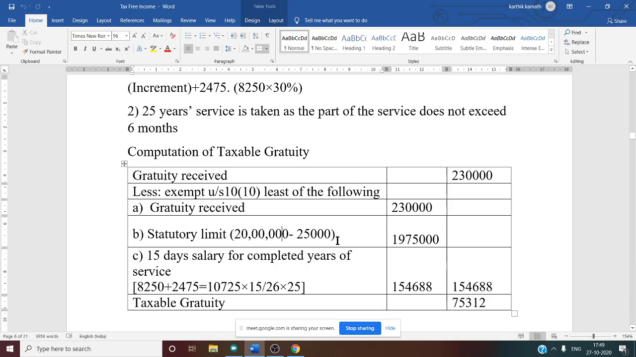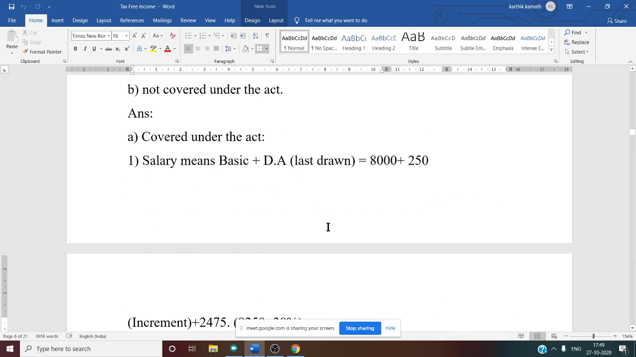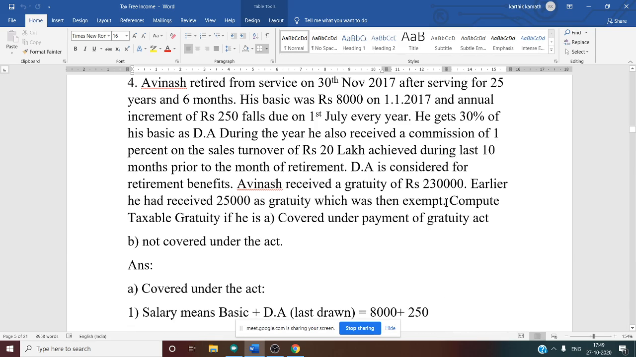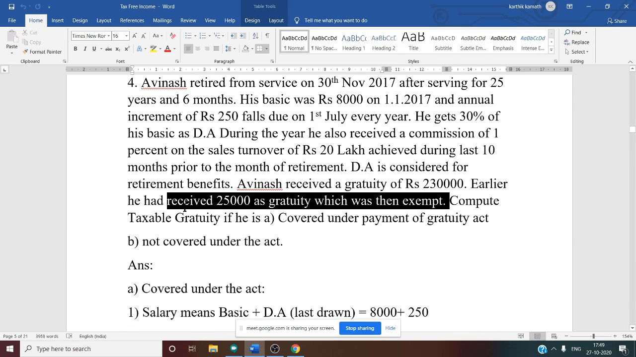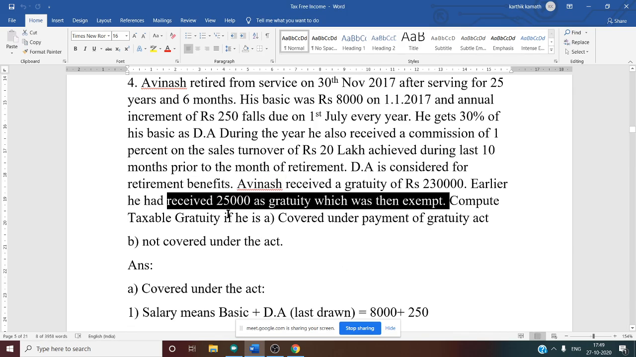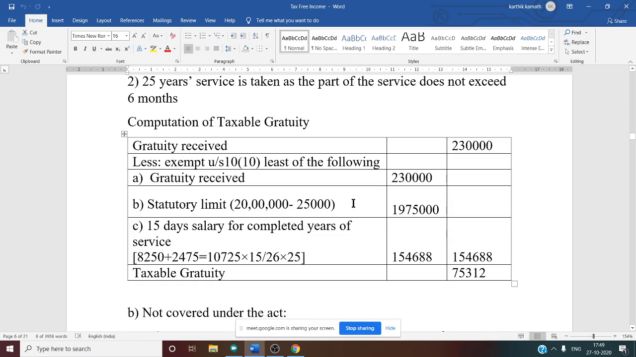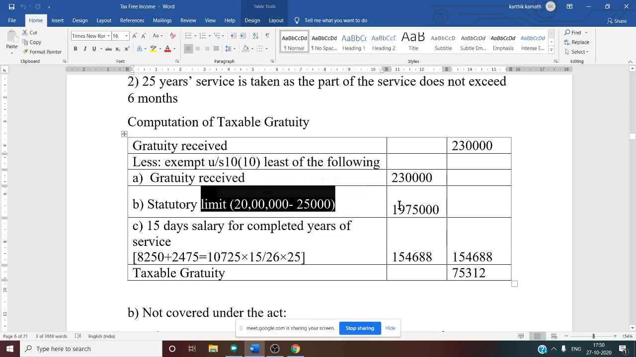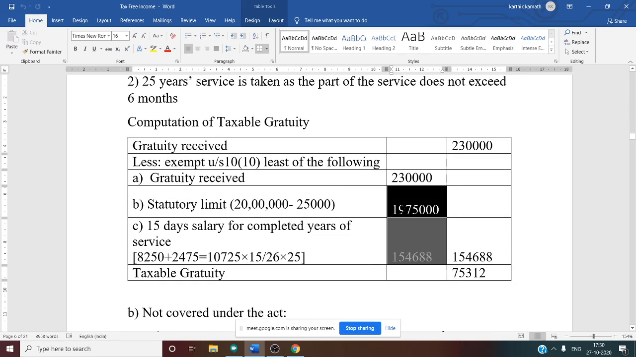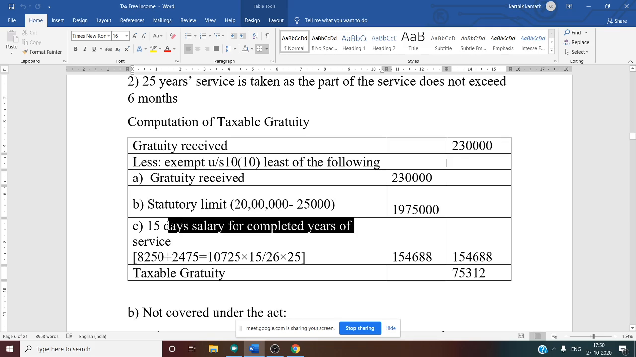But there is an earlier gratuity. Earlier he has received some gratuity which was then exempt, so that gratuity you need to deduct from the statutory limit. That 25,000 you need to deduct from the statutory limit, 20 lakh minus 25,000. If you do, 19 lakh 75,000 is the statutory limit. Then third condition, very important: 15 days salary based on last drawn salary for each year of completed service or part thereof in excess of 6 months.